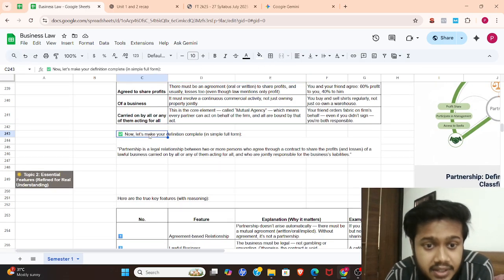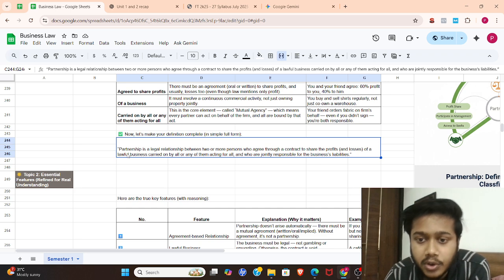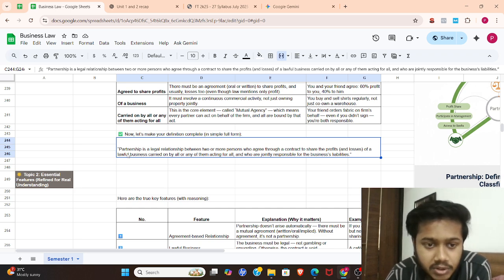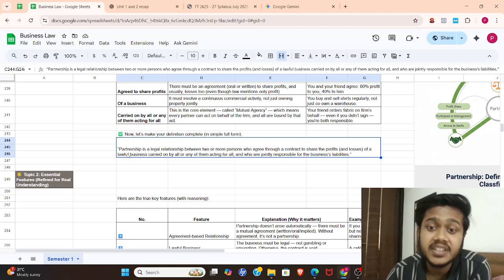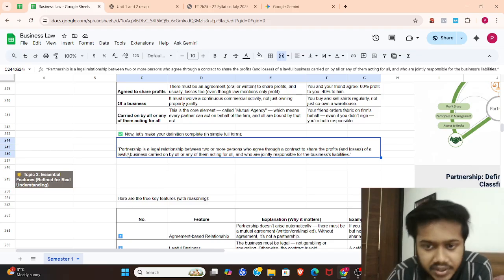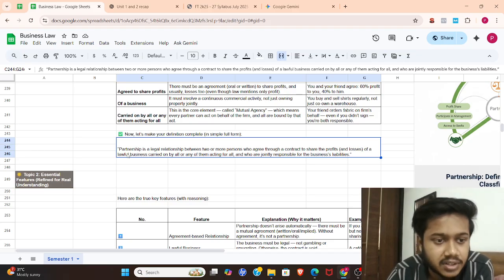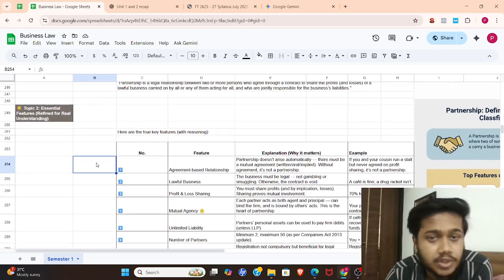Now let's make your definition complete in simple full form. Partnership is a legal relationship between two or more persons who agree through a contract to share the profits and losses of a lawful business carried on by all or any of them acting for all, who are jointly responsible for business liability. So this is a complete definition that you can trust and rely on, to be very honest. Now moving to topic 2.